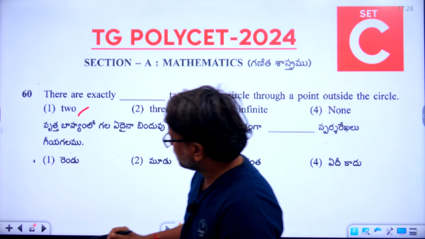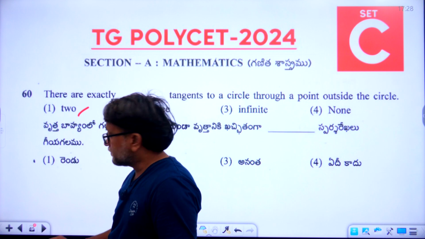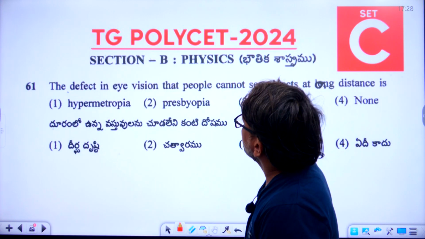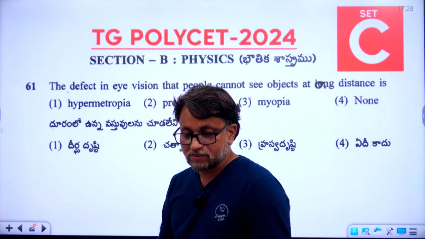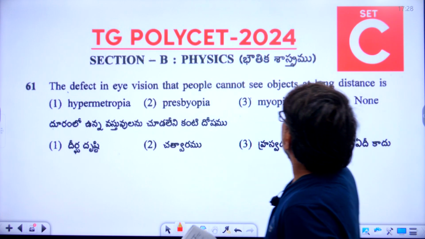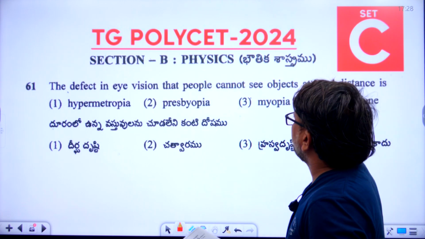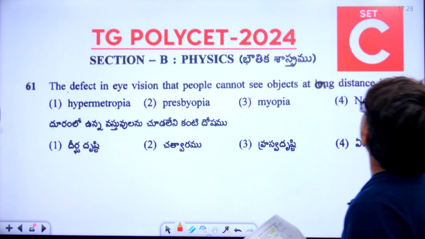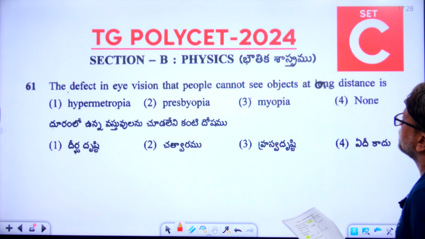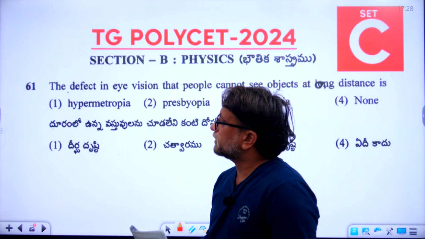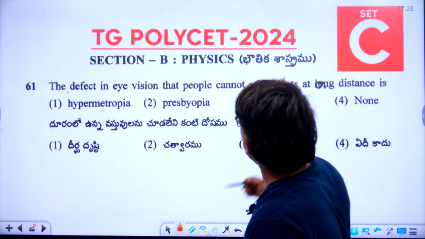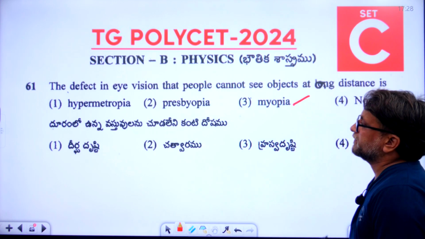Okay, now let's go to physics section B. The 61st question belongs here. So section B is the physics questions. Let's go to the 61st question. The defect in eye vision that people cannot see objects at a long distance is. What is the name of the defect? 61st question, myopia. The third option is the right answer.